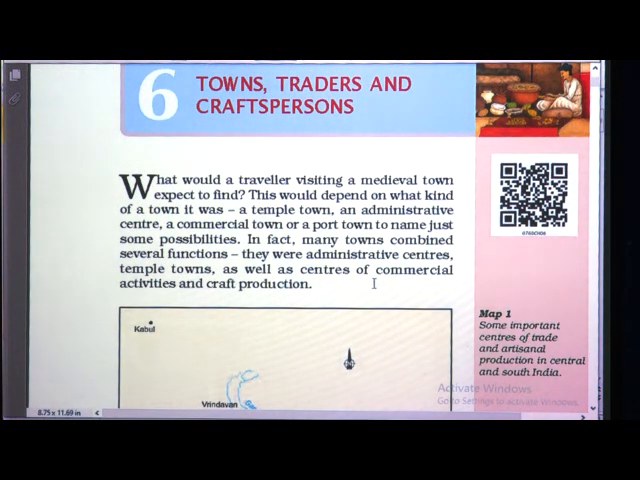He will expect to find out what kind of town it is, whether it is a temple town, an administrative center, a commercial town or a port town, to name just some possibilities. In fact, many towns combine several functions also. In many of the towns, all these functions are combined: it is an administrative center, it is a temple town, it is a commercial activity center as well as a craft production center.